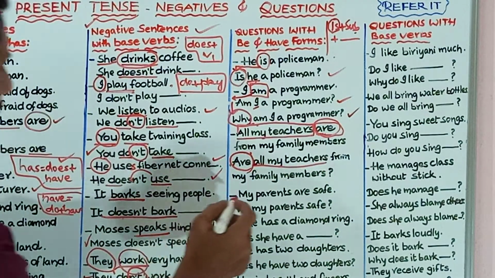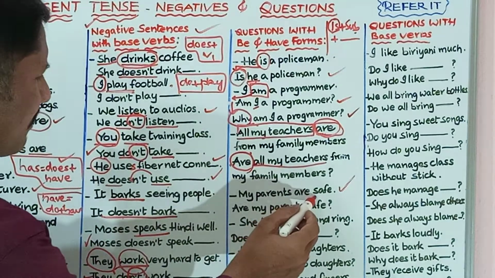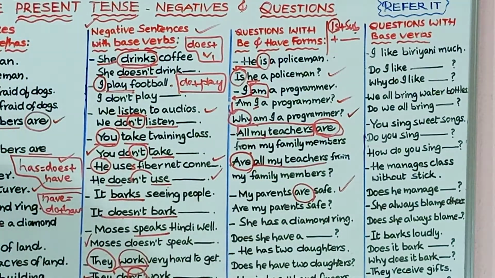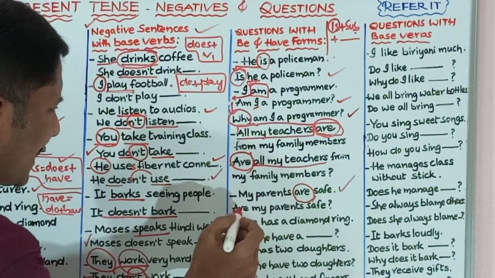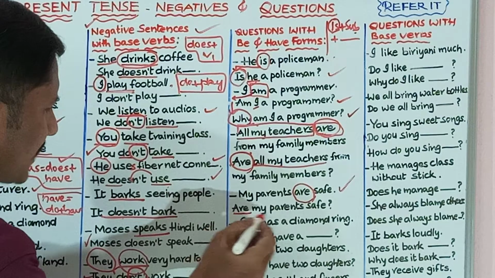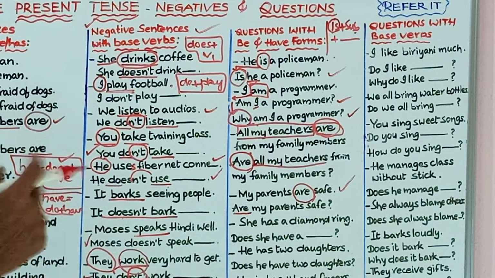Next one, my parents are safe. Identify the verb here: are. My parents are. Then bring it to the beginning of the sentence. It will become: are my parents safe? Are my parents safe? That will be the question for this sentence.